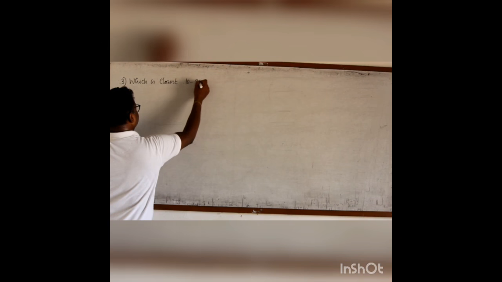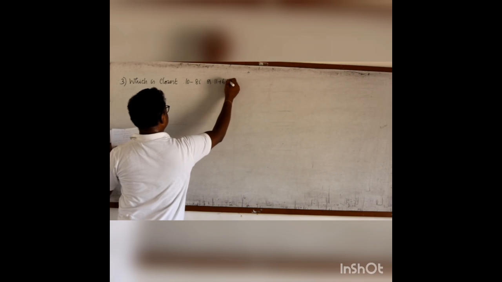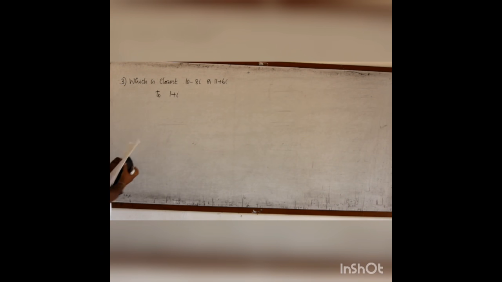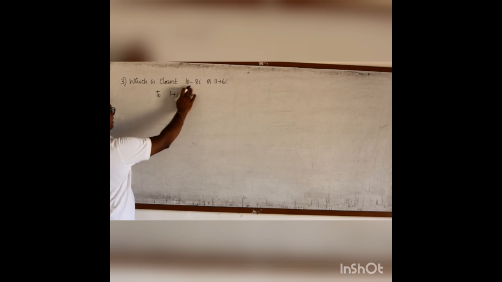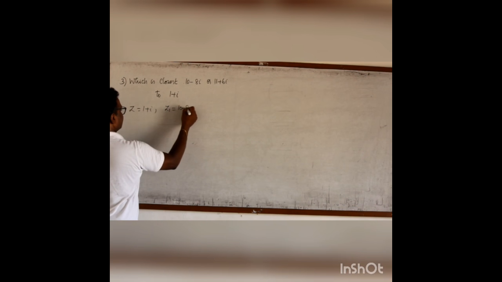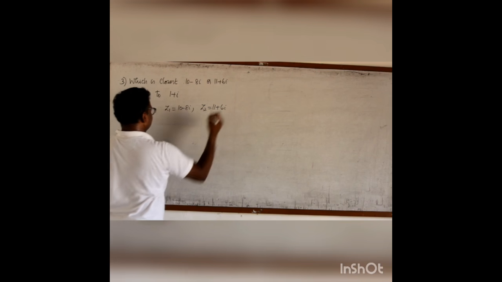10 minus 8i or 11 plus 6i to 1 plus i. That means I must find out which is the nearest number to 1 plus i, either 10 minus 8i or 11 plus 6i. So let me keep this complex number 1 plus i as z, 10 minus 8i as z1, and 11 plus 6i as z2.